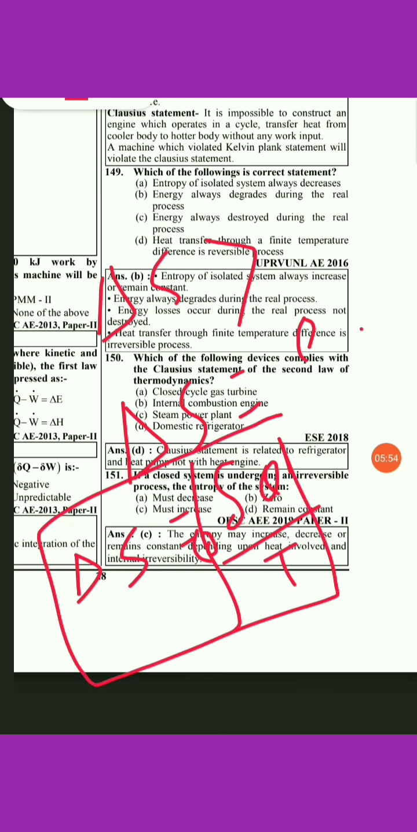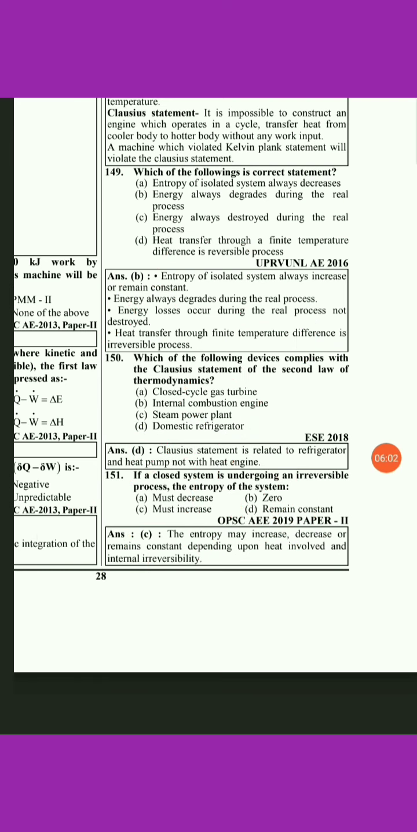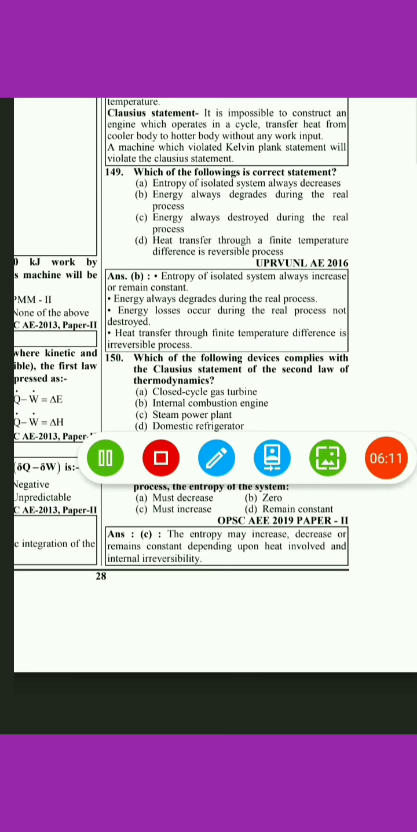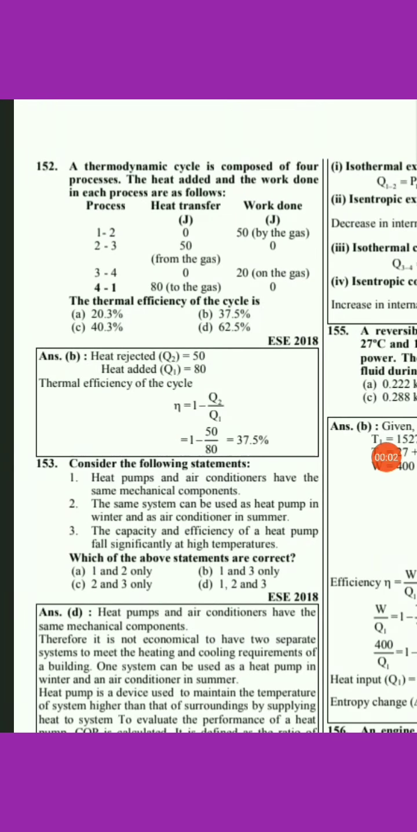For any process, the entropy change can be found from the heat transfer during the process at an absolute temperature. So for an irreversible process it always decreases, for reversible it remains constant. So the answer to question number 151 will be option C. Next question, question number 152.